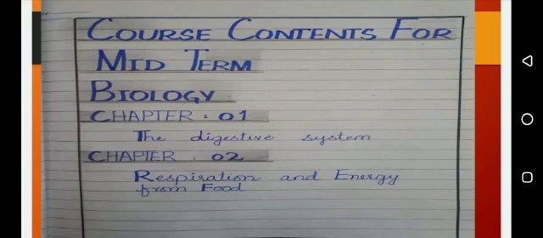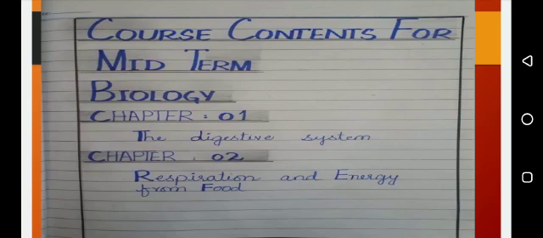Then write down the headings which you can see on your screen: Course contents for the midterm. Then you have to give the heading of biology with the blue marker. And every heading should be shaded from both sides, and the shading will be smooth. Clear? Then write down the chapter names or the chapter headings. The initial will be with blue marker. Chapter 1, then the digestive system. Your first letter should be with blue marker. Clear?